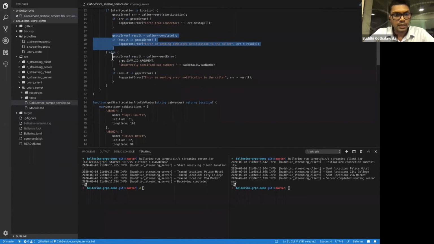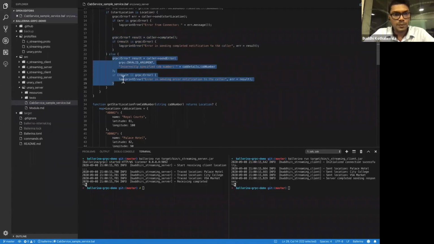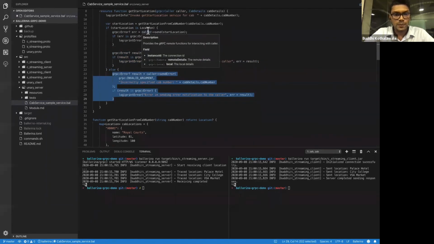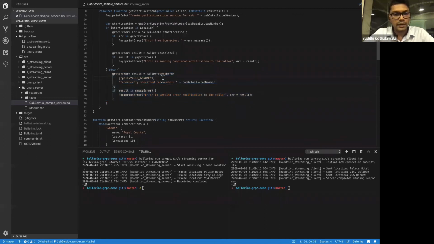And here, if something goes wrong, which means let's say the user specified a wrong cab number and this function returns a null, in this case we do some error handling, where we send an error back to the client saying this is an invalid argument.